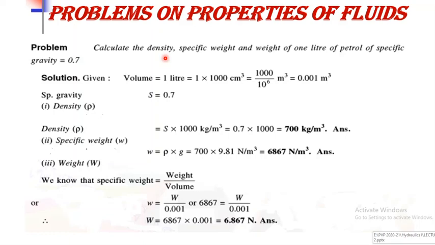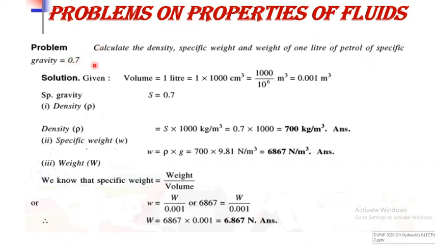When there is only the word density, we have to take it as mass density. Then second, you have to calculate the specific weight, that is nothing but the weight density. And third, you have to find out the weight, that is capital W, of 1 liter of petrol.